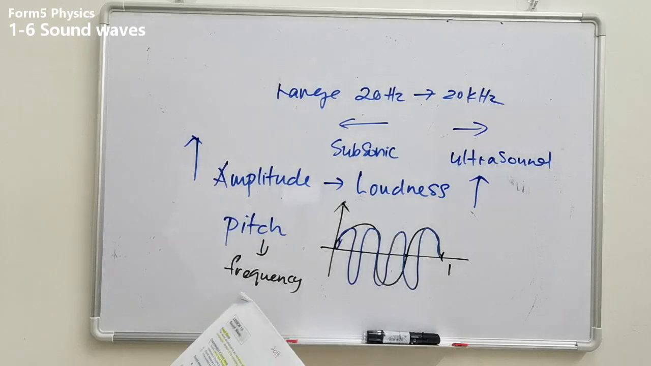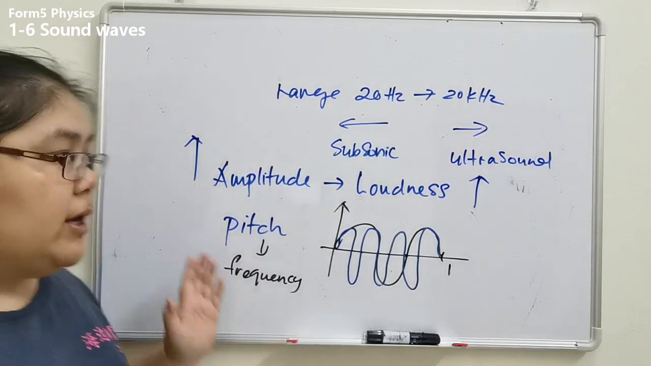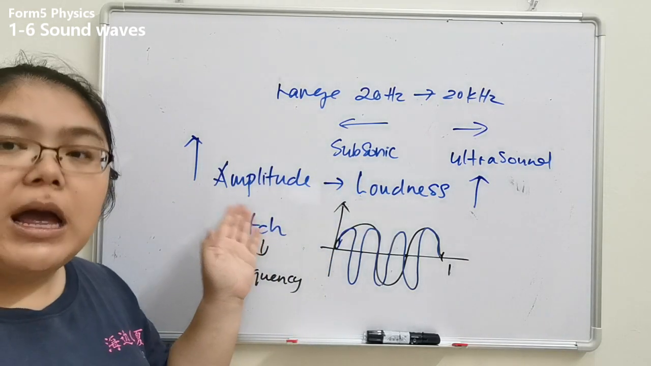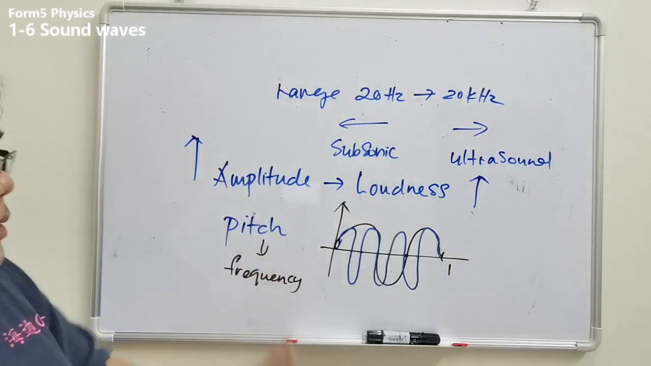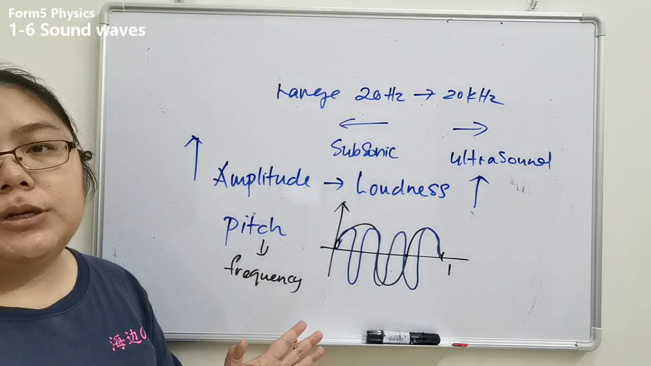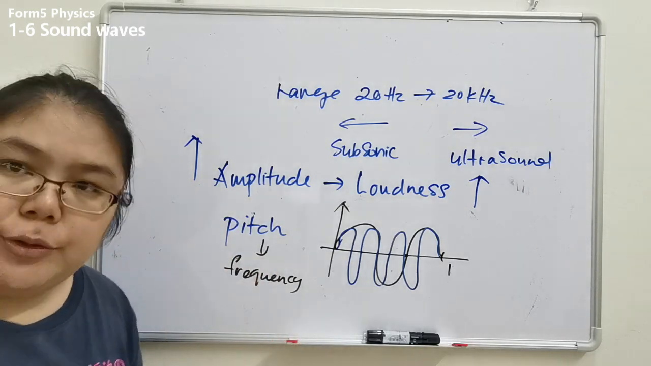Okay, so from here we can conclude what we learned about loudness and pitch. Number 1, loudness is directly proportional to the amplitude. Number 2, frequency is directly proportional to the pitch. High pitch, high frequency. Louder means high amplitude.